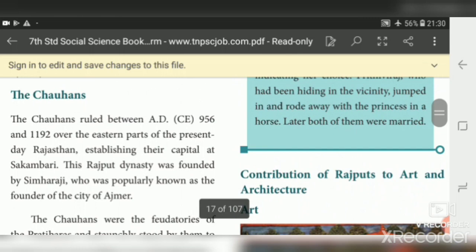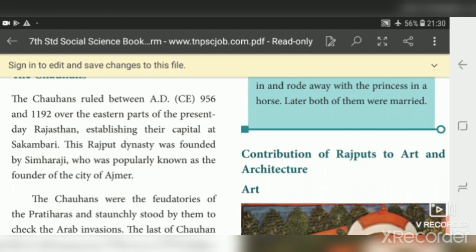Who founded the Vikramasila University? Yes, Dharmapala, he founded the Vikramasila University. And during the period of Chauhans, who was the most prominent ruler? Prithviraj Chauhan. During his period, two important battles were fought. The first Battle of Tarain in 1191 and the second Battle of Tarain in 1192.